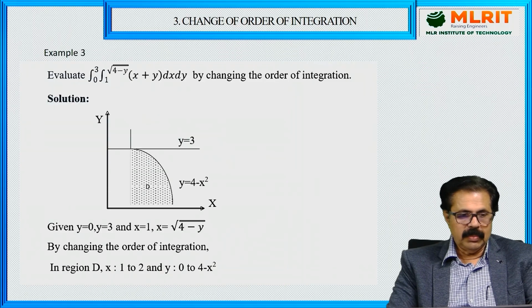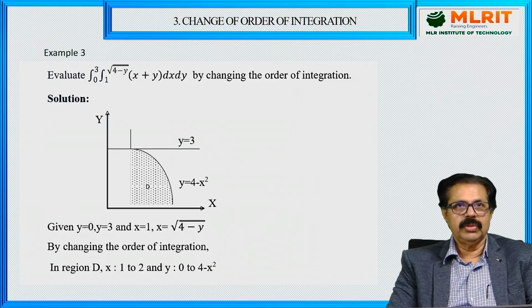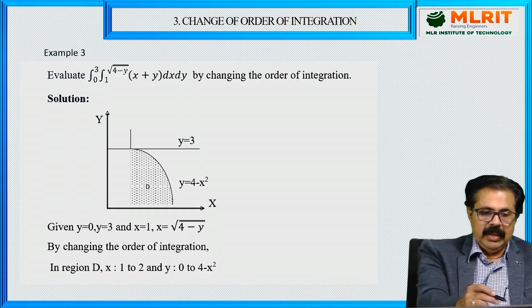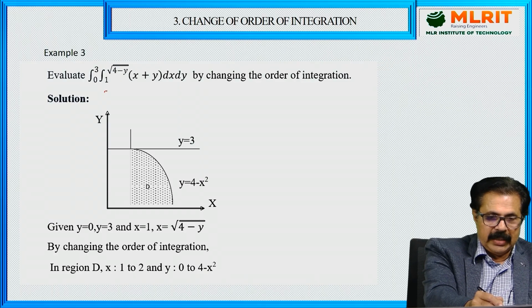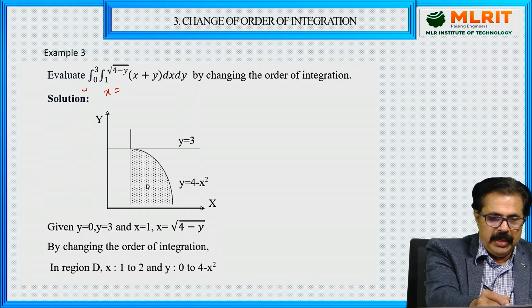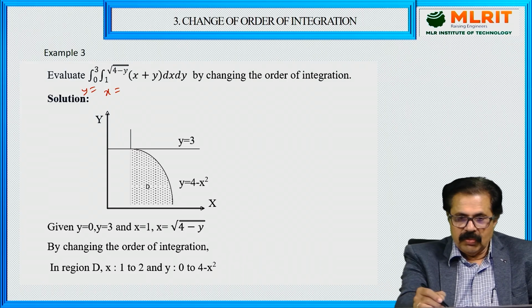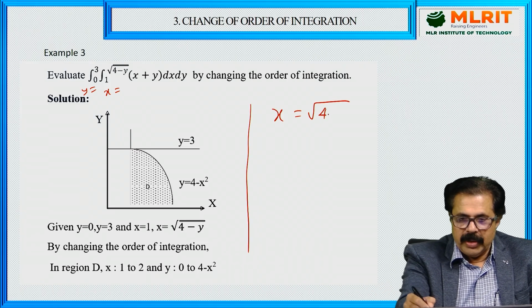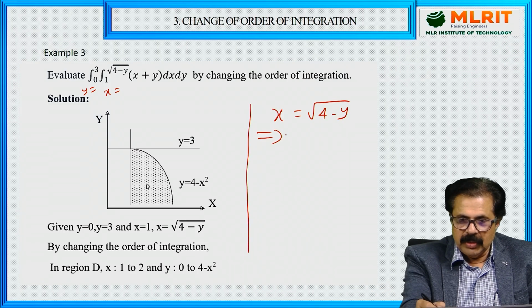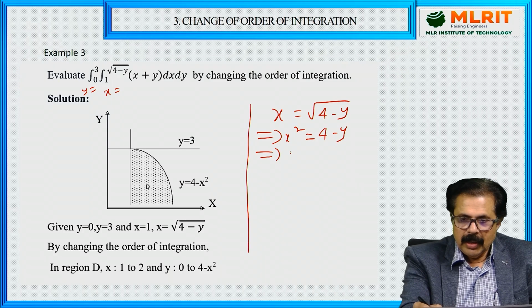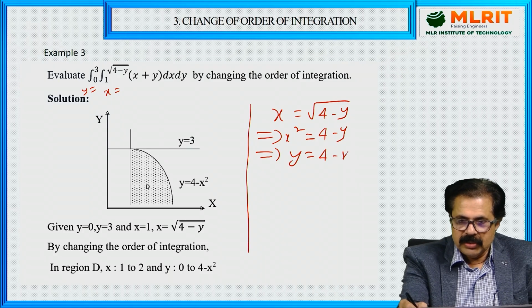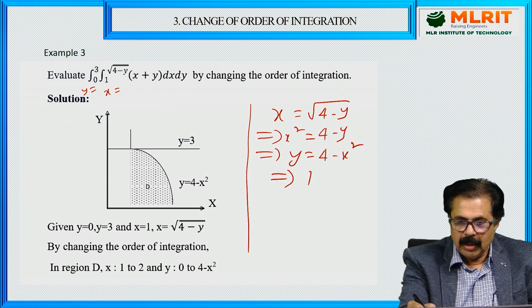So let us take up another example. Now if you see this example now, evaluate the integral, inside 1. Inside is x. Outside is y. Now what is that? x is equal to under root 4 minus y, or this is nothing but x square is equal to 4 minus y, or y is equal to 4 minus x square. This is a parabola.